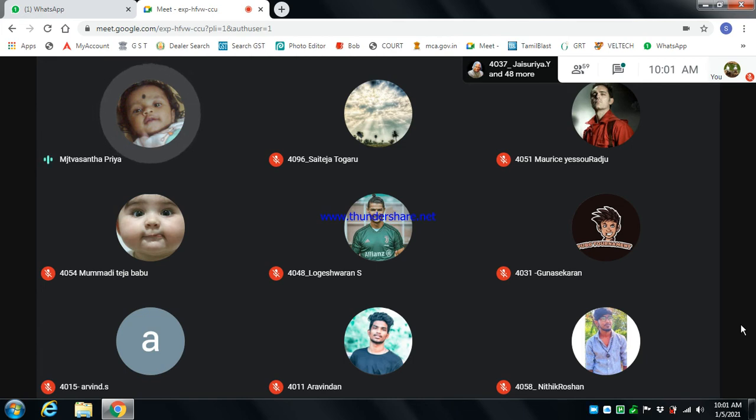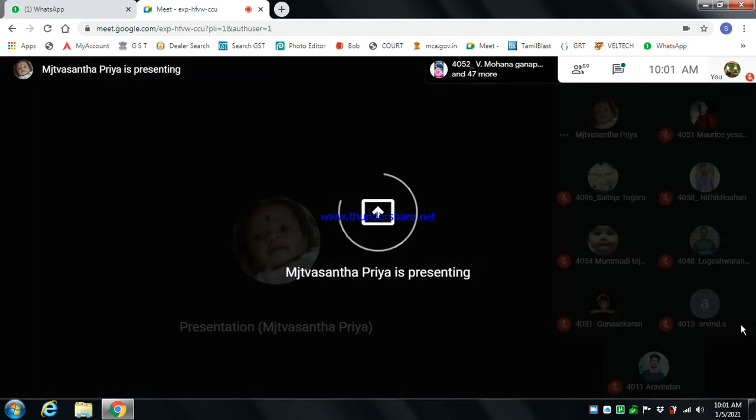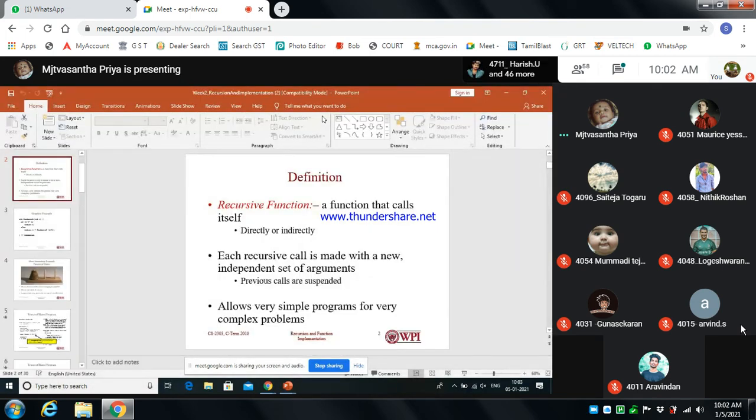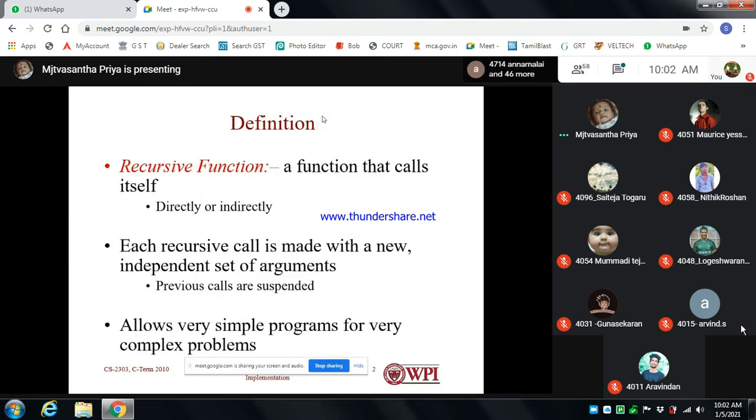Calling a function from the definition of the same function is called recursion. So recursion is nothing but a function calling itself.